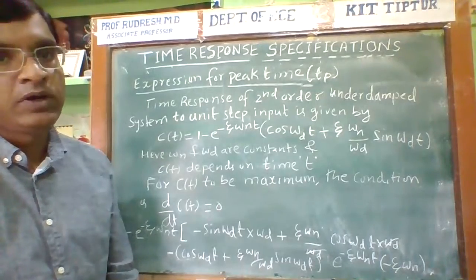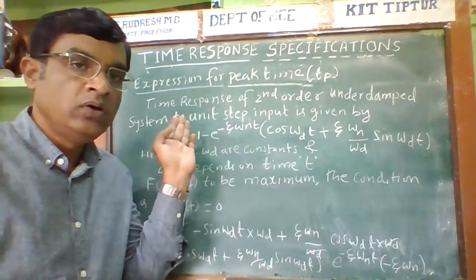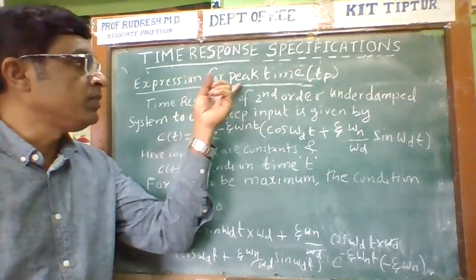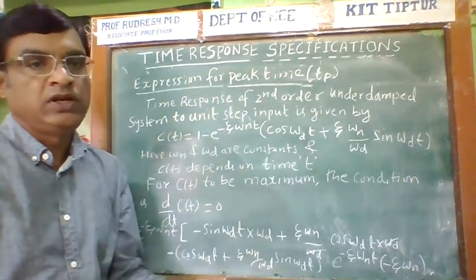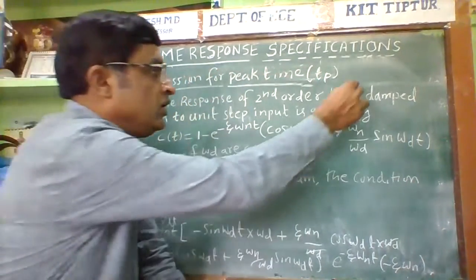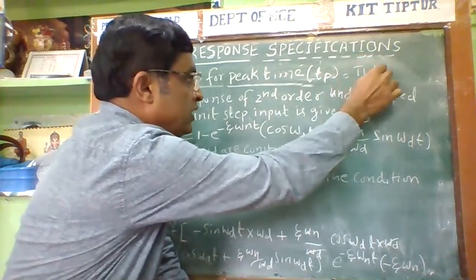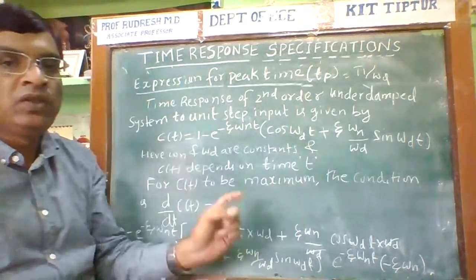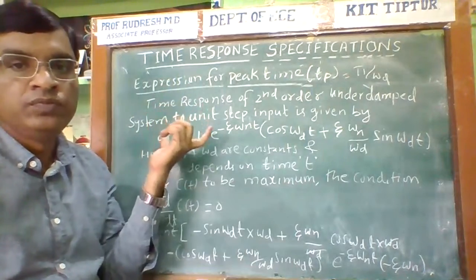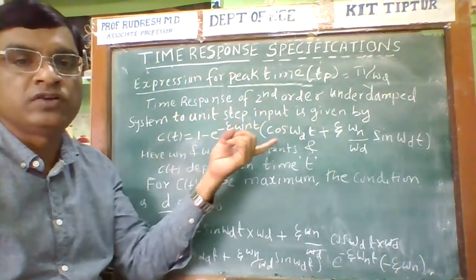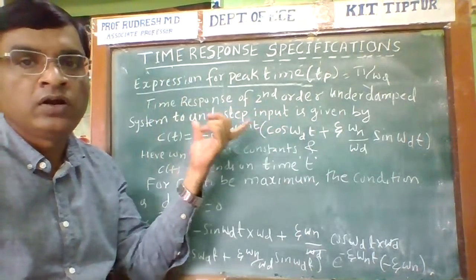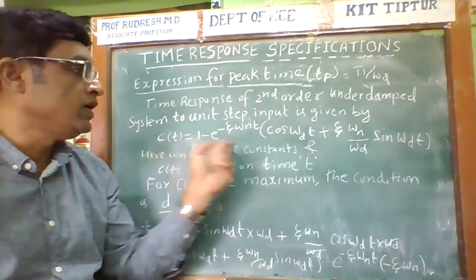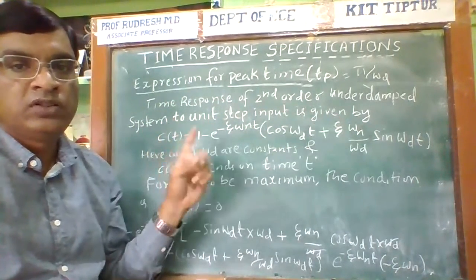Expression for peak time. I will show you how to derive the expression for peak time Tp. The Tp value is equal to pi by omega d. How to derive this value? Now consider the second order system. The time response of a second order underdamped system to unit step input is given by this standard equation, which I have derived in the previous classes.